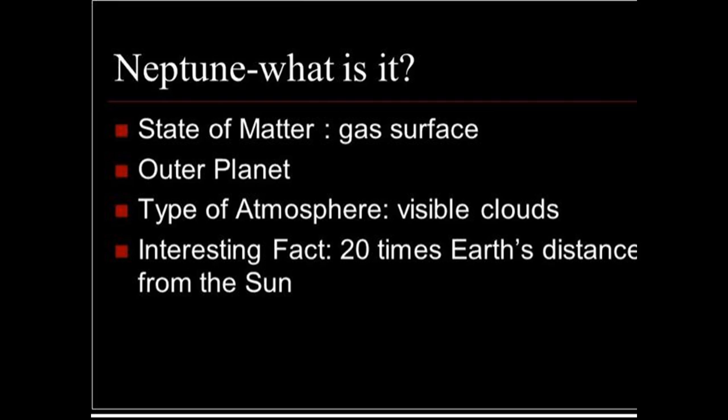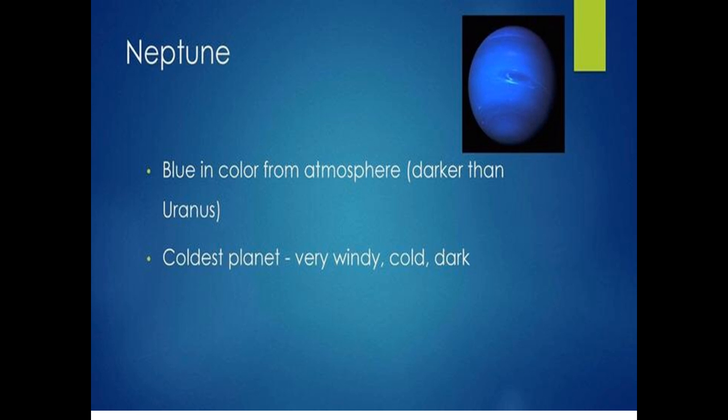Neptune, what is it? State of matter is gaseous surface. It is an outer planet, and the atmosphere has visible clouds. A very interesting fact is that it is 20 times Earth's distance from the sun. Neptune is blue in color from the atmosphere, darker than Uranus, and it is the coldest planet, a very windy, cold and dark planet.